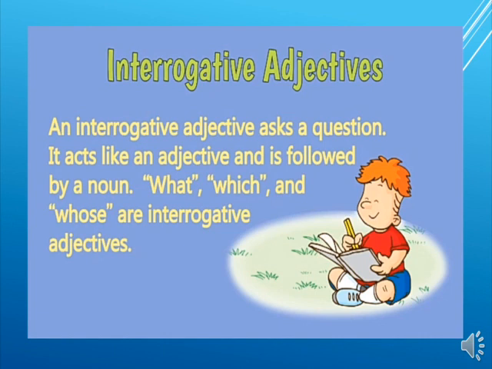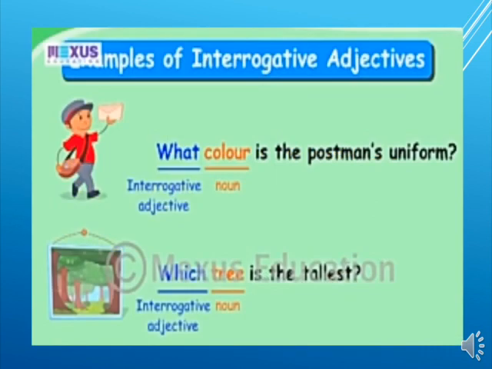Let's see a few examples, children. What color is the postman's uniform? Children, in this sentence, color is the noun, and what is an interrogative adjective because it is followed by a noun. Interrogative adjectives are always followed by a noun. And children, the word which qualifies a noun is called an adjective. So what is qualifying the noun, so it is an interrogative adjective.